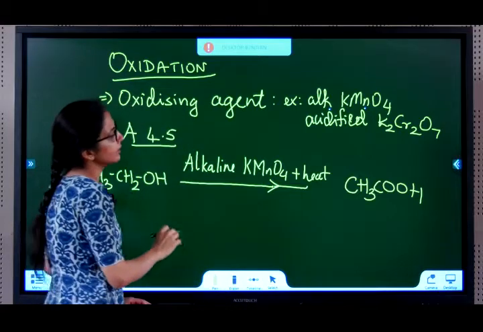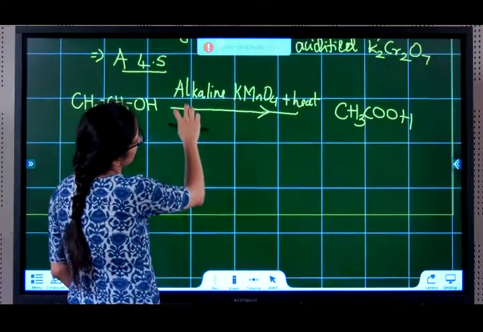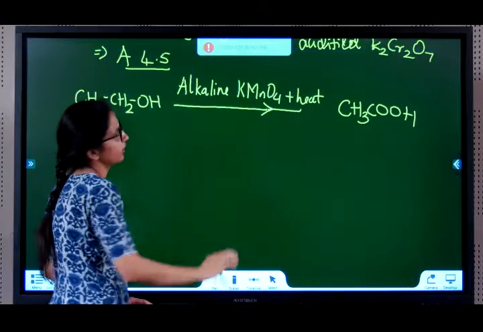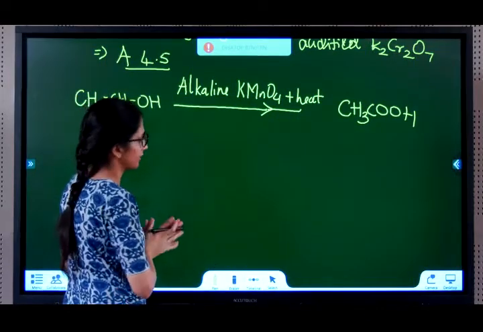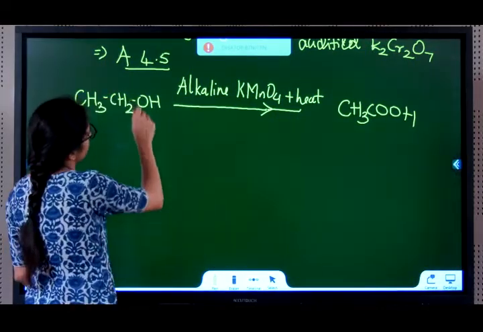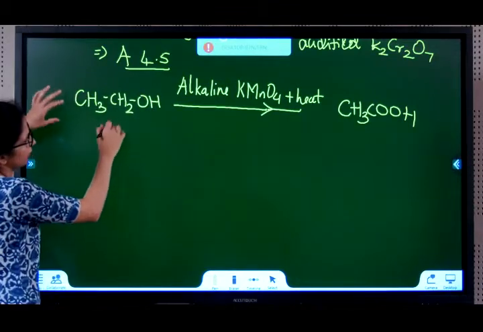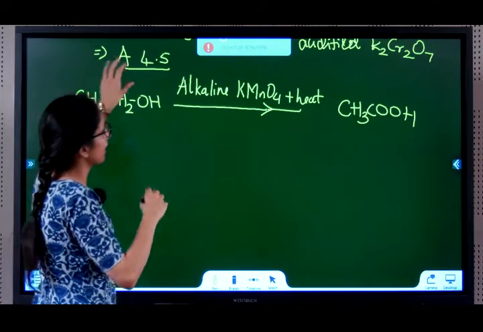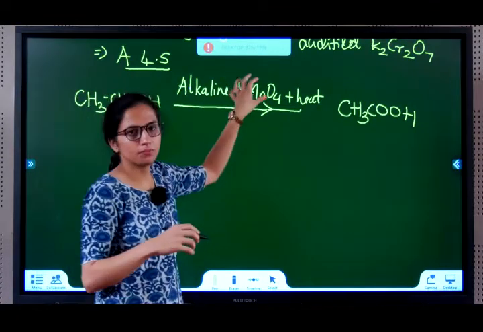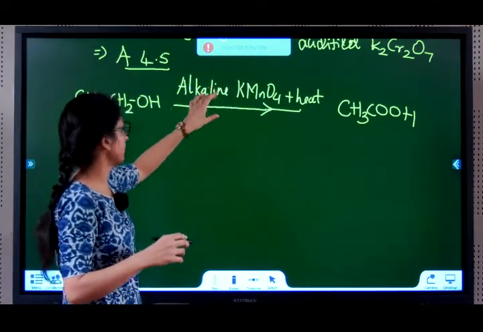Okay, so now in this activity, let's understand the reaction later. We will first do the activity. In this activity, before we go to the activity, if I take ethanol and I add alkaline potassium permanganate to it, I heat it.